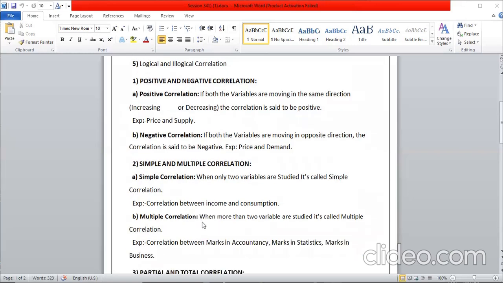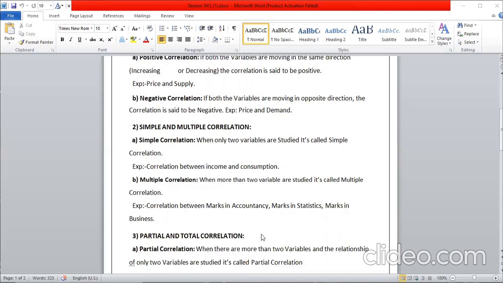Multiple correlation. When more than two variables are studied, it is called multiple correlation. If you are studying the relationship between two or more, for example the correlation between the marks in accountancy, marks in statistics, marks in business, where more than two are there, if you calculate the correlation for such variables, it is called multiple correlation.